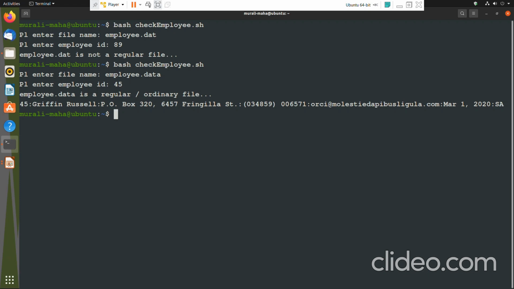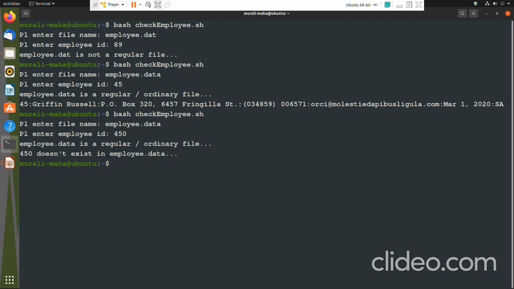Now let us suppose I am entering an employee ID which doesn't exist. The file name I am entering properly, employee.data, but the employee ID I am entering is 450. There is no employee whose ID is 450. We know that till ID 100 only it is there. So let us see how the program responds. Employee.data is a regular ordinary file. Fine, the employee.data file is there, but the employee with the ID 450 doesn't exist.